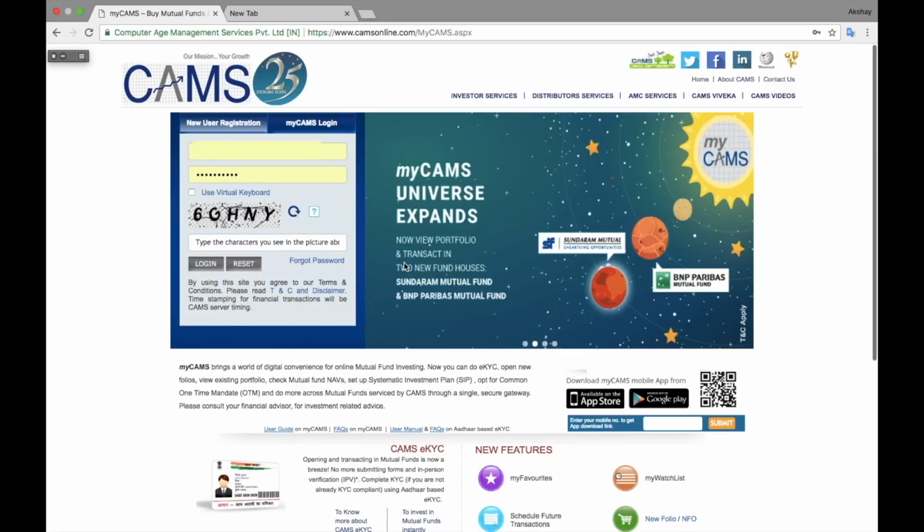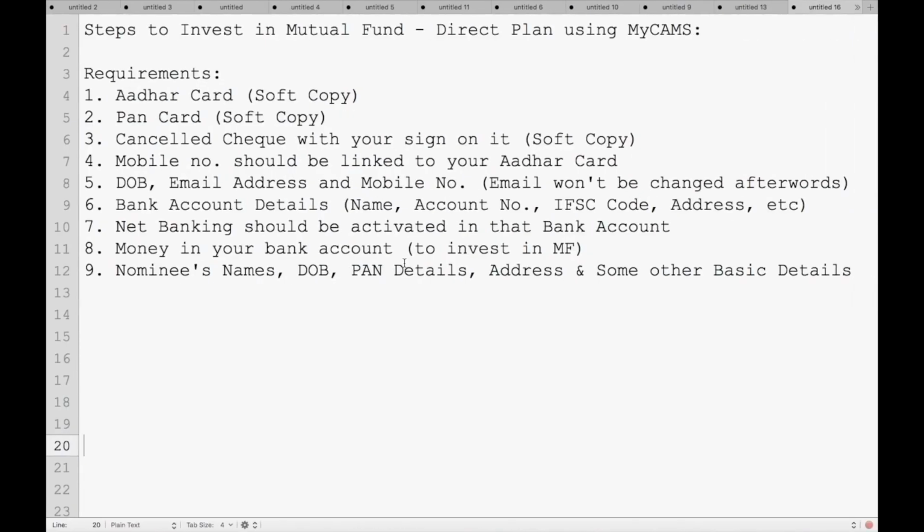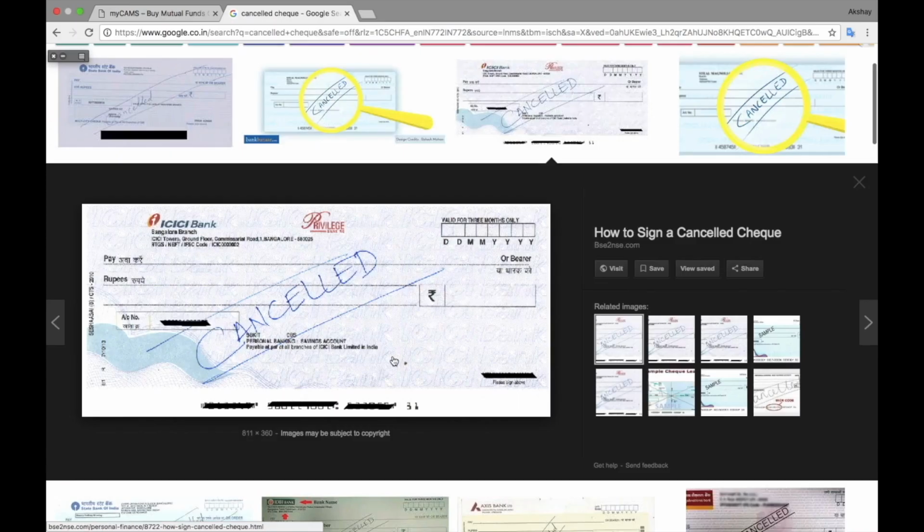So before starting, I'll show you what the requirements are. You can pause this video and check all these prerequisites. You need all this information before starting this process, and make sure that your Aadhaar card and mobile number are permanent because changing them afterwards is a tremendous task, and you need a cancelled cheque with your sign on it. And all the other details like nominees and all those things, please be ready with that.